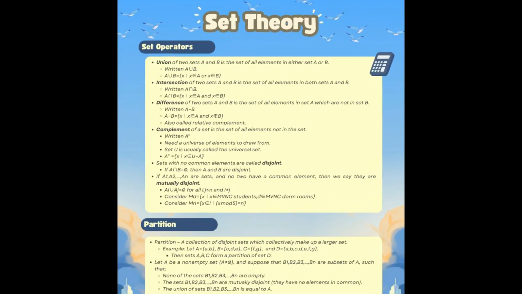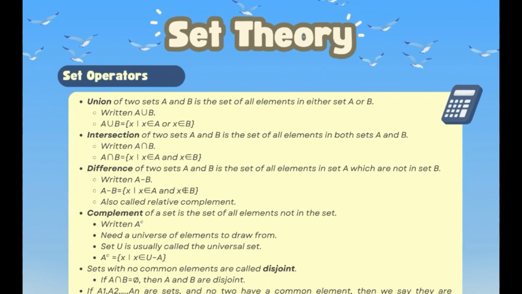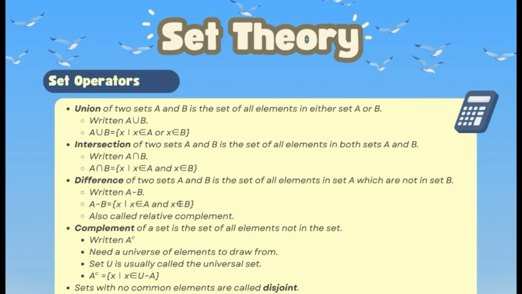Okay, now let's move on to set theory, especially about set operators and partition. First, let's talk about set operators. The first set operator is the union. The union of two sets A and B is simply the set of all elements that are in A or in B or in both. We write it as A union B.